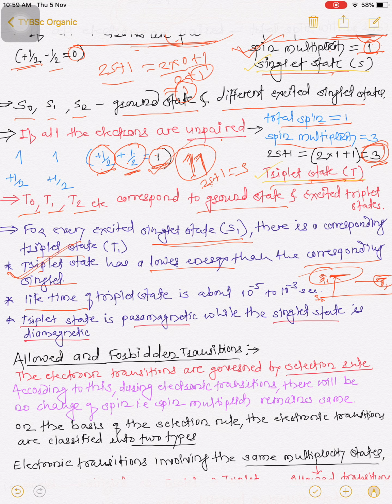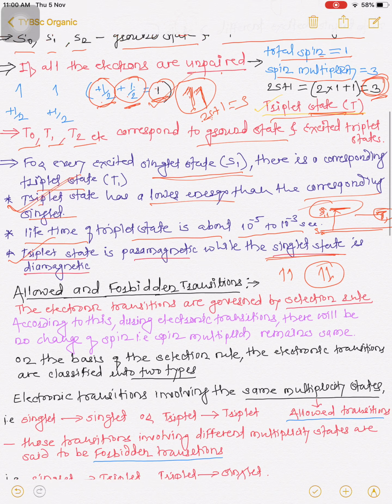The lifetime of a triplet state is only about 10 raised to minus 5 to 10 raised to minus 3 seconds. So within a fraction of a second, the electrons from the triplet state come to the lower energy state, that is the ground state, by emitting energy or by giving energy to other electrons. This triplet state is paramagnetic because the electrons are not paired, while the singlet state is diamagnetic because in a singlet state the electrons are always paired.